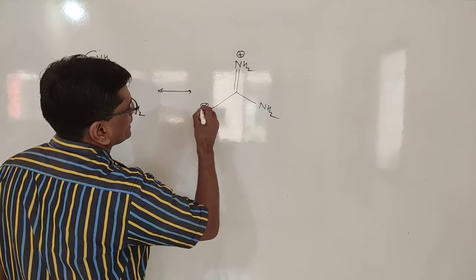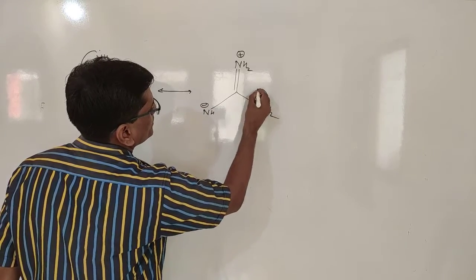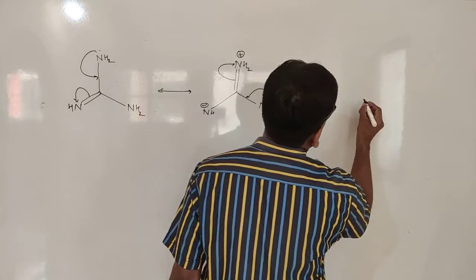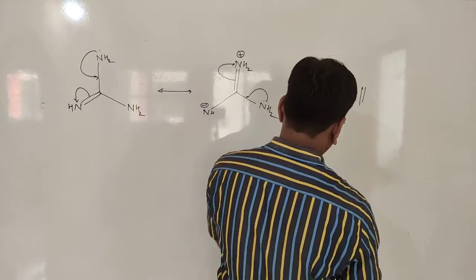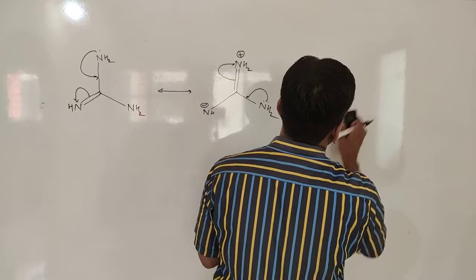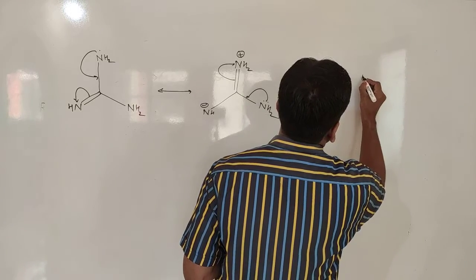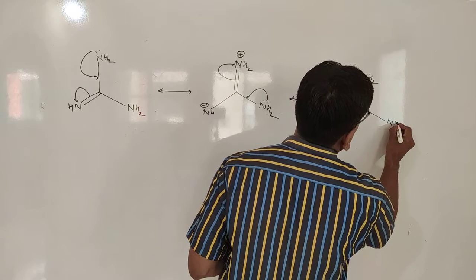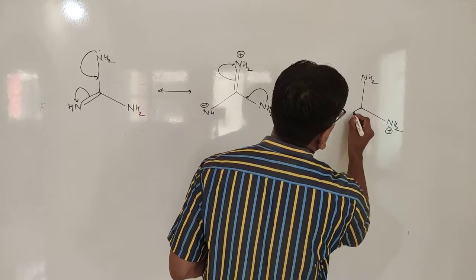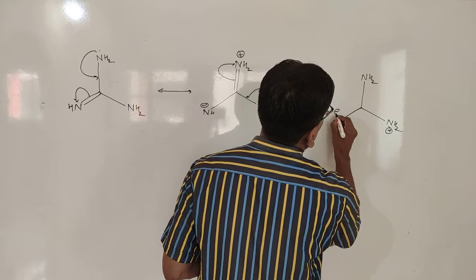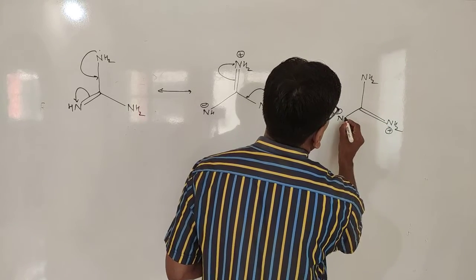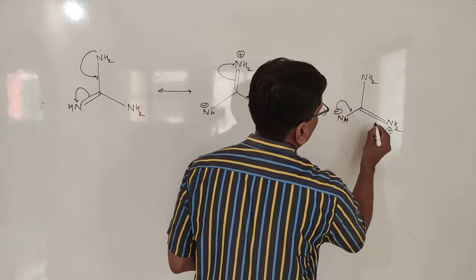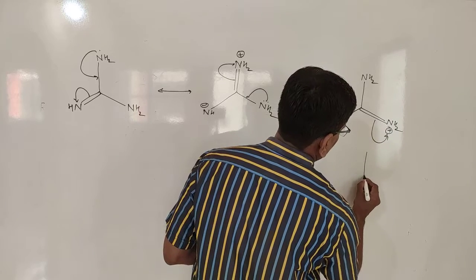Again, this positive charge may be shifted like this, and then this negative charge is shifted in this way.